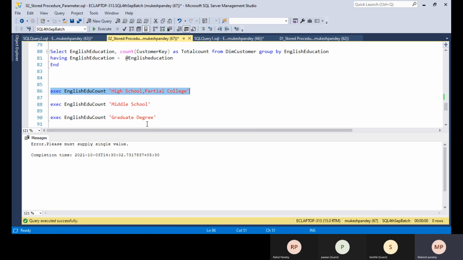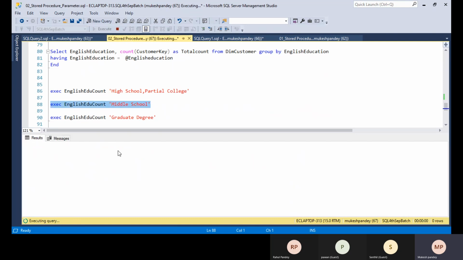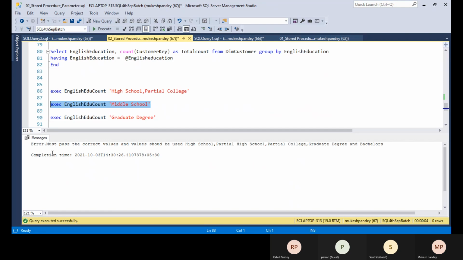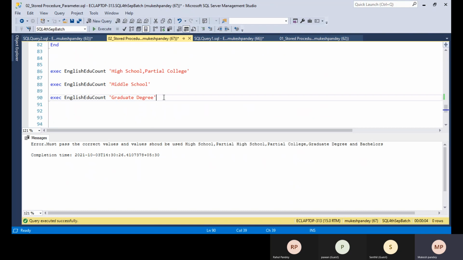Or if you pass an incorrect value which is not available in the database, for example Middle School, you can see the error coming that you must pass the correct value, and the values should be High School, Partial College, and all the values are printed here. If you pass the correct value, it will display the total number in the output.